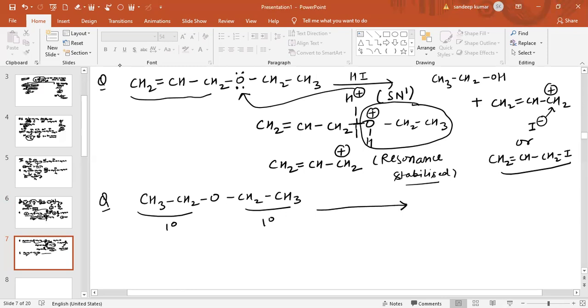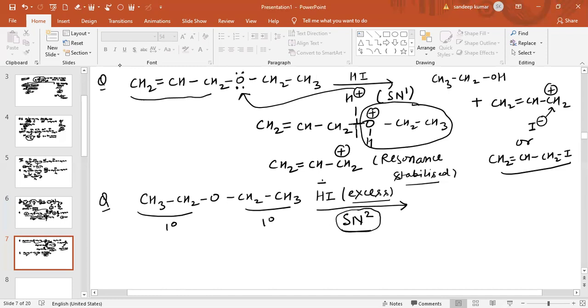In this case, the reagent HI is given in excess. It is guaranteed because both of them are 1 degree, resonance is not present, and 3-degree carbocation is also not present. Therefore the mechanism of this reaction will be SN2.